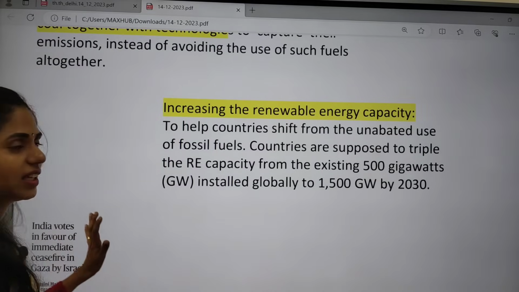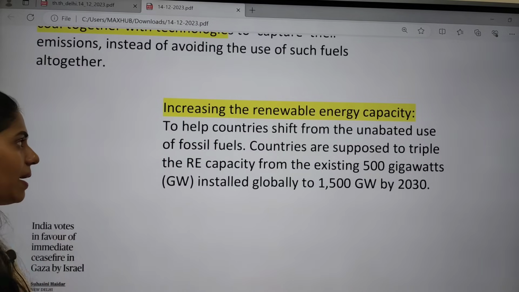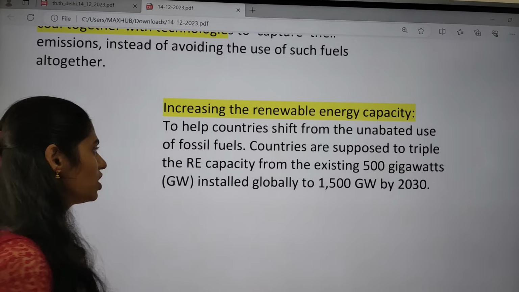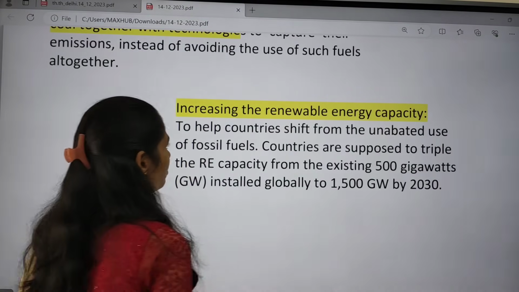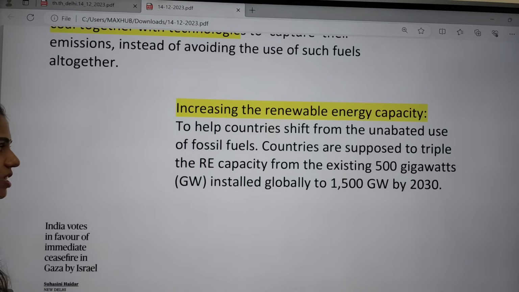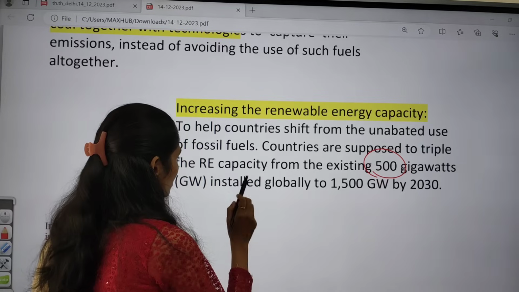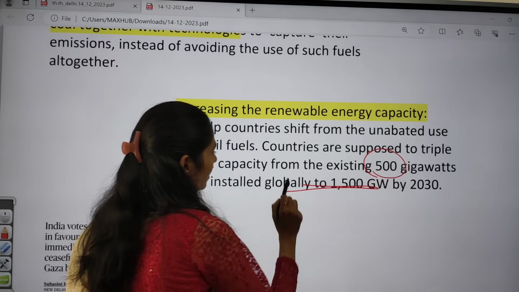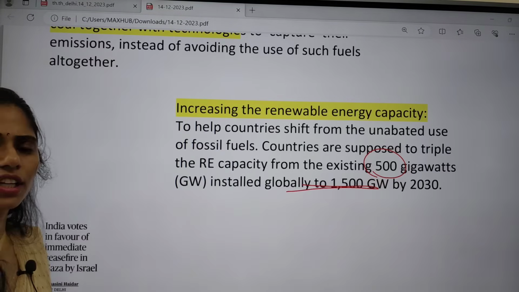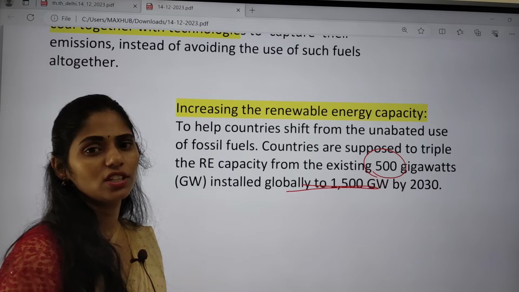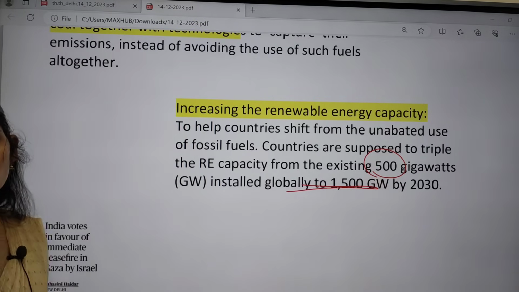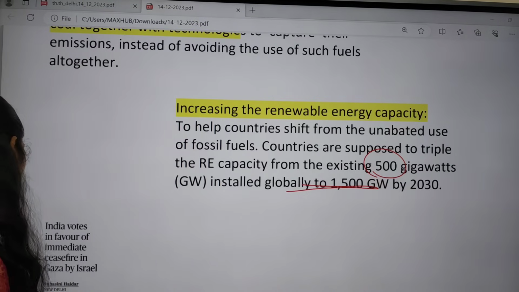And the next important thing is increasing renewable energy capacity. Here developed countries can help developing countries to shift from fossil fuels towards renewable energy sources. Countries are supposed to triple renewable energy capacity from the existing 500 gigawatts installed globally to 1500 gigawatts by 2030. Then only can we achieve these climate change related goals. So this is about this topic.